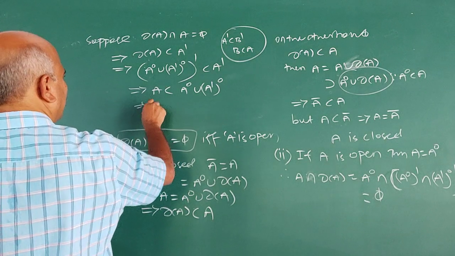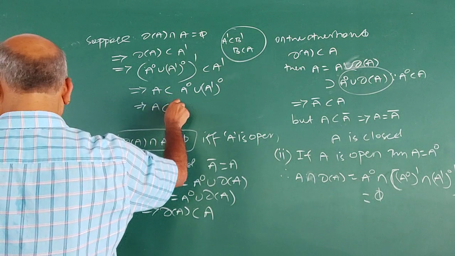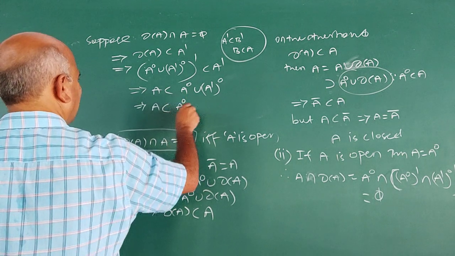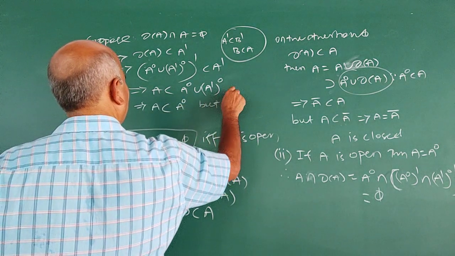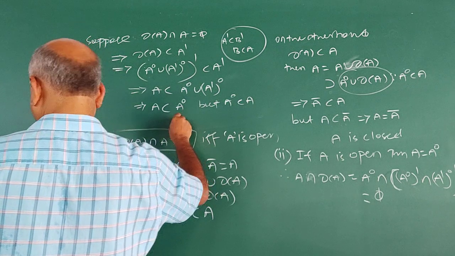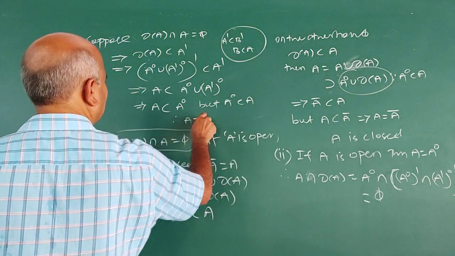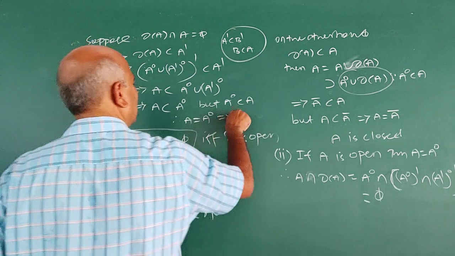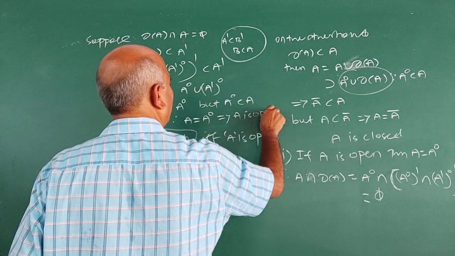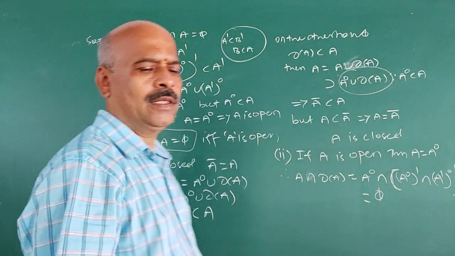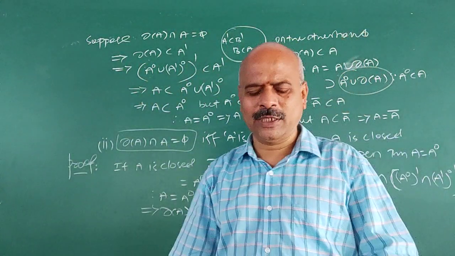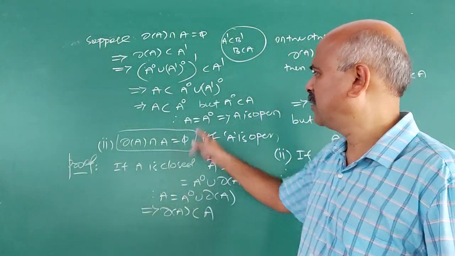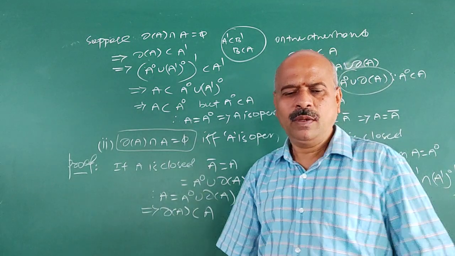This implies A is contained in interior A, but interior A is contained in A. Therefore, A is equal to interior A. This implies A is open, because interior A is the union of open sets, therefore it is open.